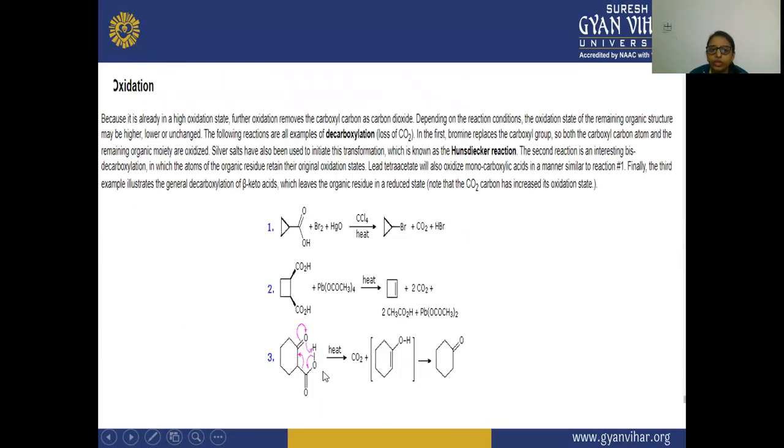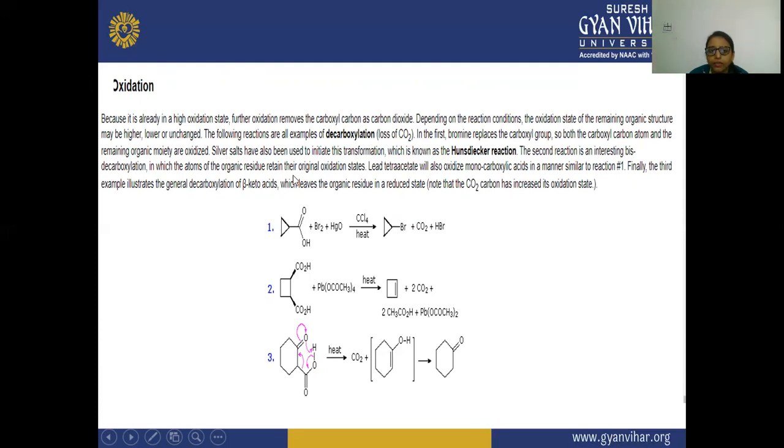Next is the oxidation. So here there is an oxidation happening in the presence of a catalyst, carbon tetrachloride. The carboxyl group is already in a high oxidation state, so further oxidation removes the carboxyl group as carbon dioxide. Depending on the reaction conditions, the oxidation state of the remaining organic structure may be higher, lower, or unchanged. These are examples of decarboxylation. In the first, a bromine will replace the carboxyl group. Both the carboxylic carbon atom and the remaining organic moiety are oxidized due to the presence of bromine, and there is a formation of cyclobromine.